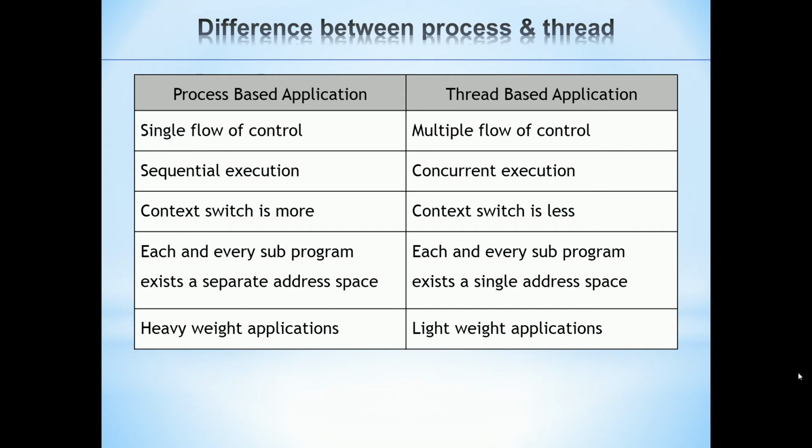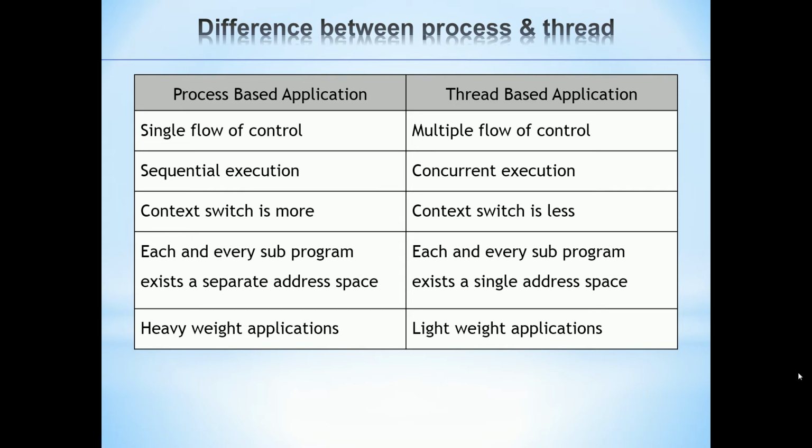There are two types of process. Whenever any program executes, it allocates two types of applications or two types of processes: process-based application and thread-based application. In a process-based application, there is a single flow of control at a time, whereas multi-threading generates multiple flows of control. In a process-based application, statements get executed one by one, that is sequential execution, whereas in a thread-based application there is concurrent execution. In a process-based application, context switching is more.